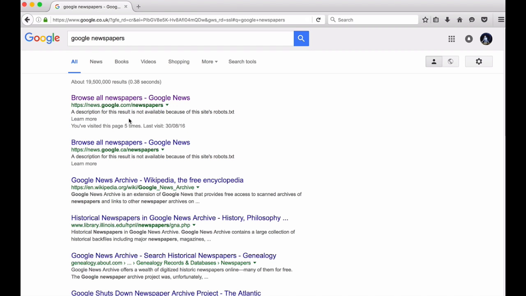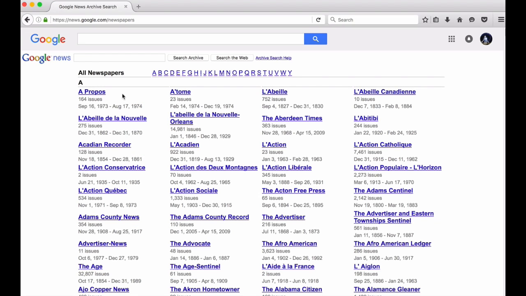I looked closer and it's news.google.com, but I would say just stick with the method that I'm showing you. This brings up, I believe, every paper in the world by the looks of it here that is available.